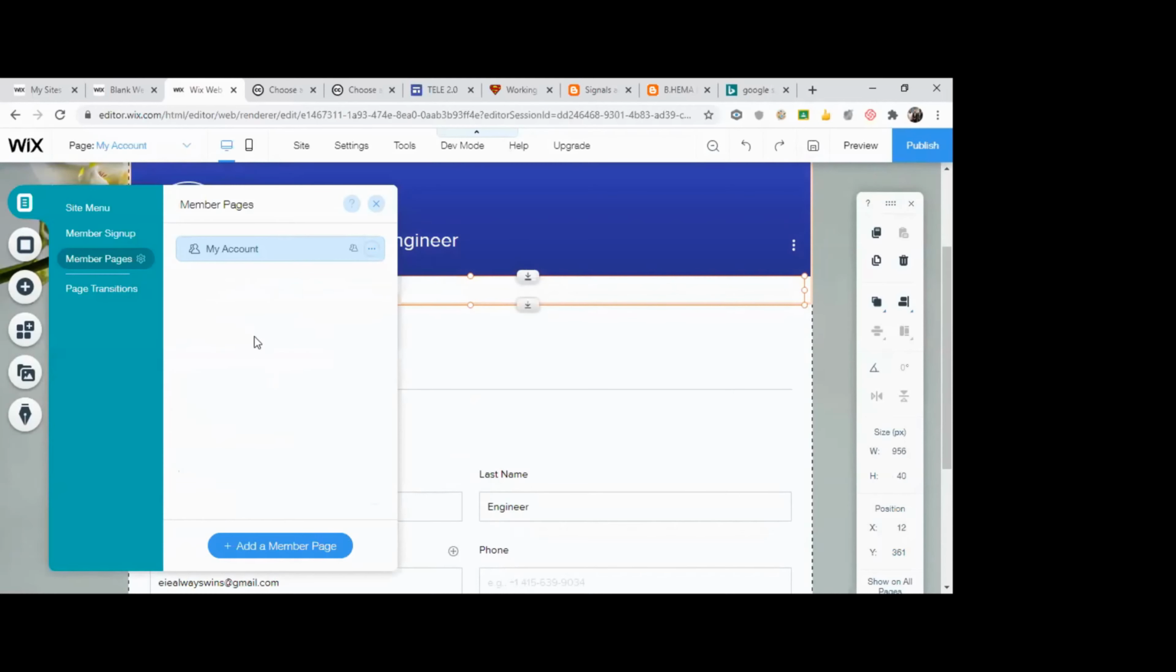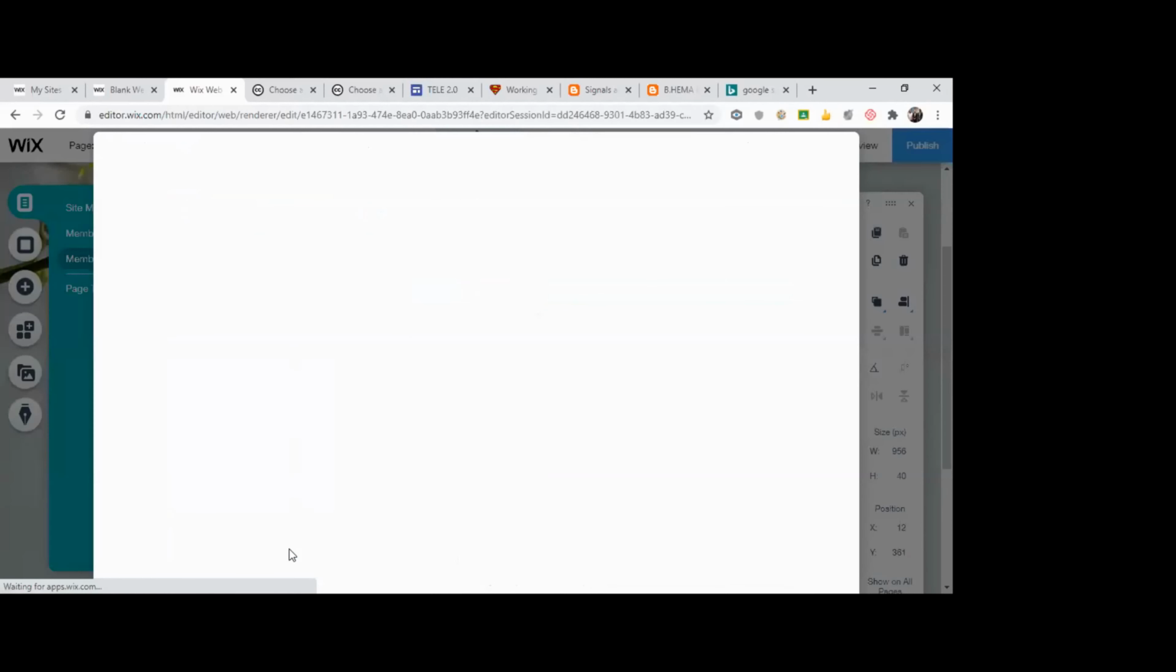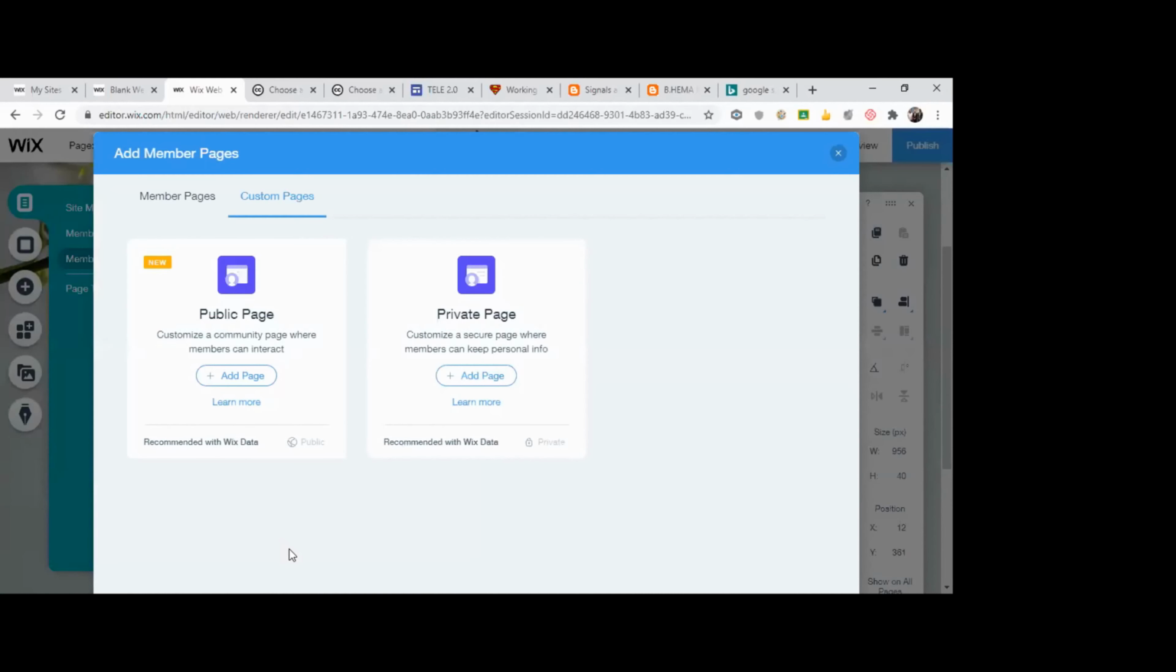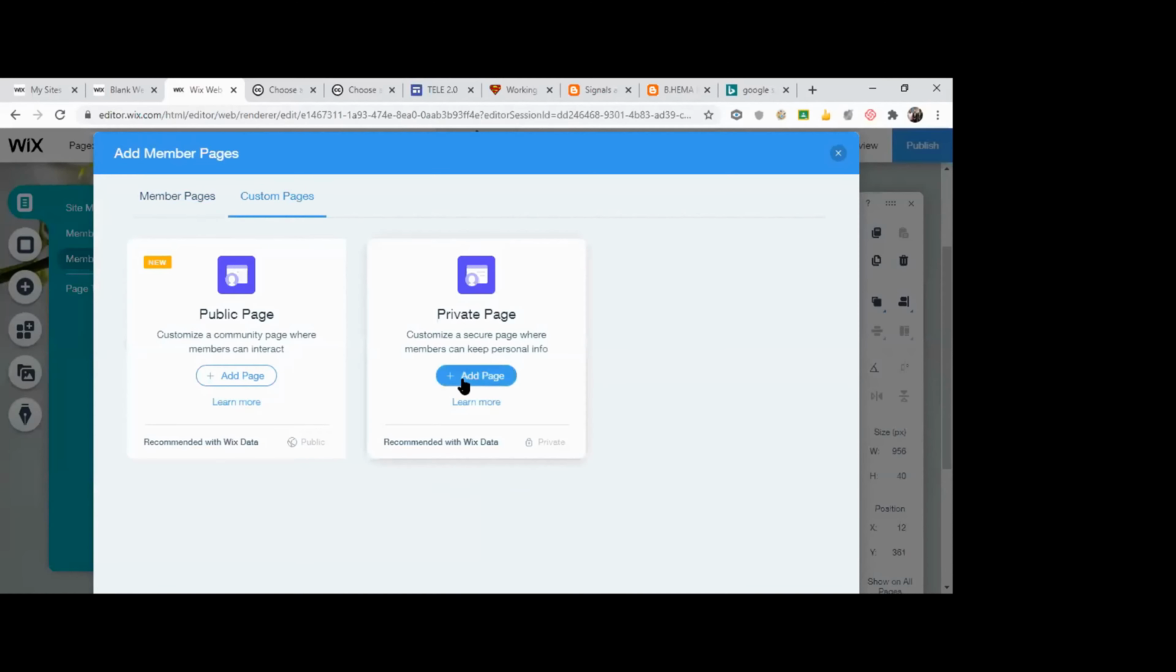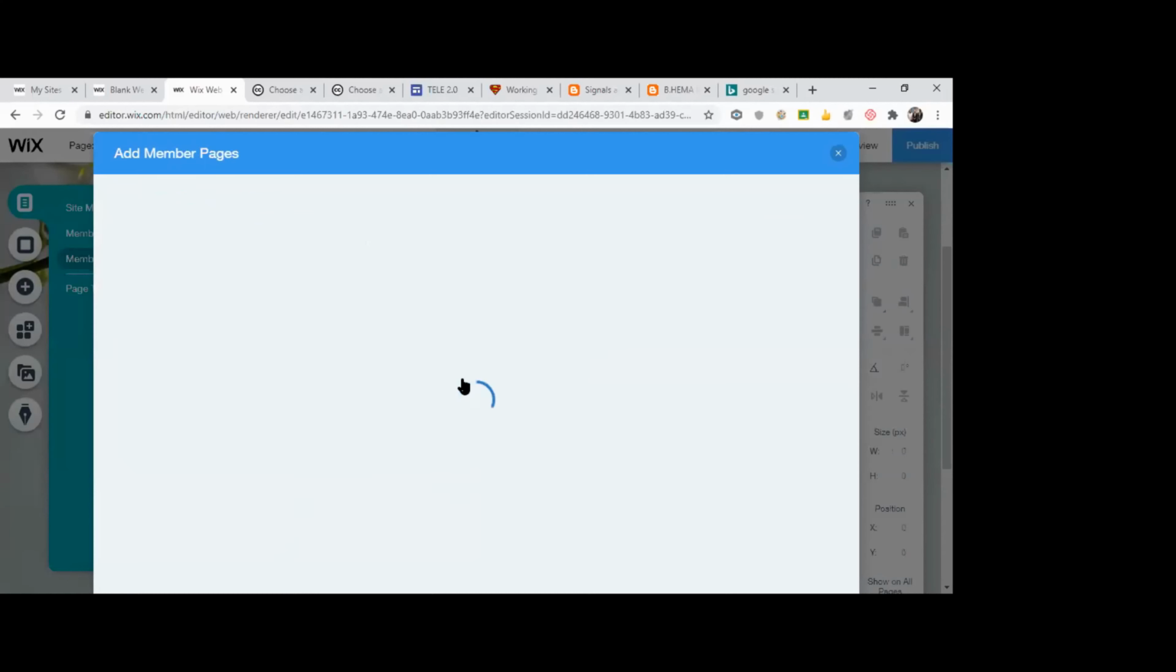Once I click on manage menu, it shows you member pages. As of now, you have only one page, my account. I'm going to add another page. I click on add a member page. What kind of page do you want, a public page or a private page? This is for members, so I'll just add a private page.